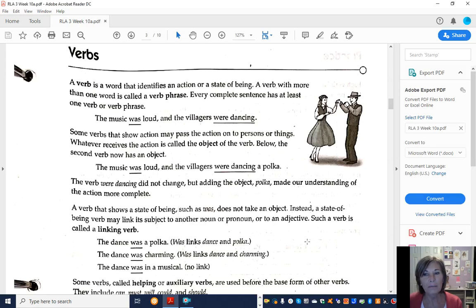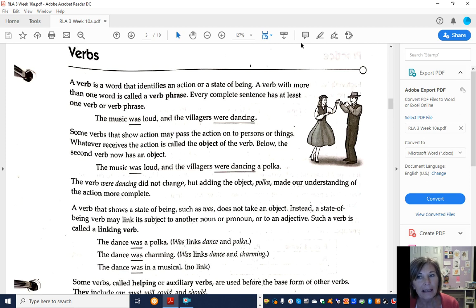Hey everyone, I am going to try to walk you through your grammar homework for tomorrow. This is a new format I have learned about, and I'm hoping it will help you to understand the assignment a little bit better. Today we're going to be talking about verbs.